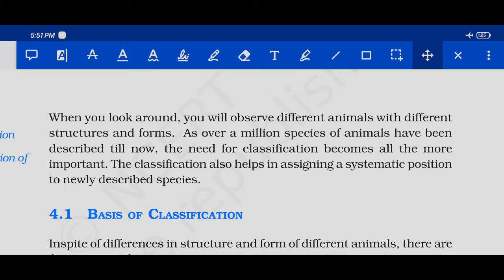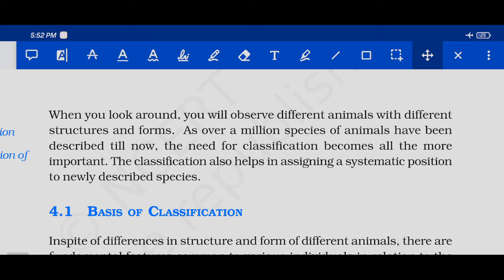In the introduction part, they are saying the importance of classification. Why is classification important? Classification is important because if a new species has been found, then on the basis of its description, it can be placed under certain groups. Okay, so that is why classification is important.